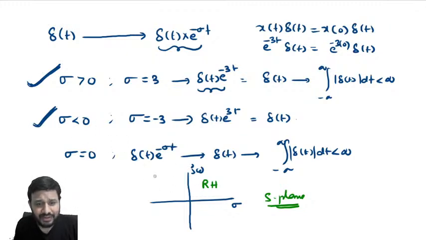Now sigma less than 0 corresponds to the left half of the S-plane. I can take any value on the left half of the S-plane also, including complex values. And I can take any value on the imaginary axis, no problem. So all put together, the entire S-plane. You can take any value of sigma in the entire S-plane. So we'll say if the signal is of finite duration, ROC is the entire S-plane. ROC is entire S-plane means, look here.